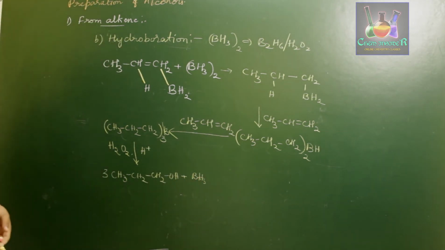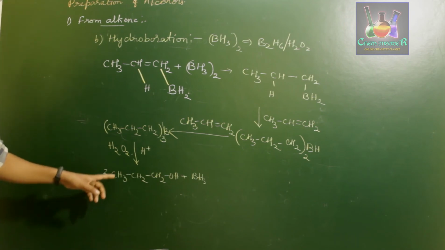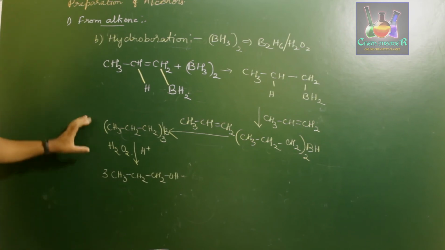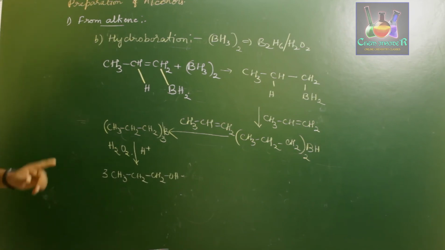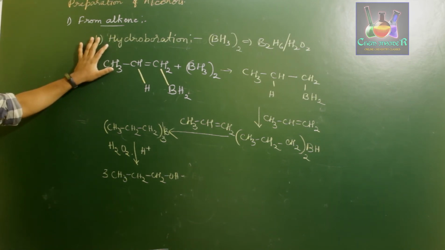Okay, so this is how the reaction takes place. The OH molecules of each of the compounds will be reacting, forming OH molecules with three phenols and left over with the additional boron compound. So this is about the preparation of alcohol which follows the anti-Markovnikov rule, that is hydration using hydroboration.